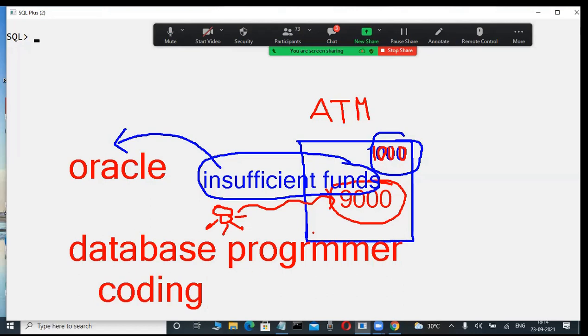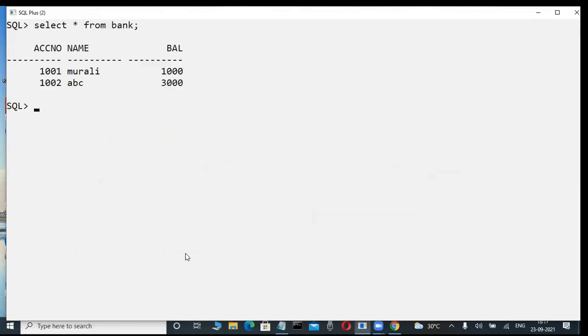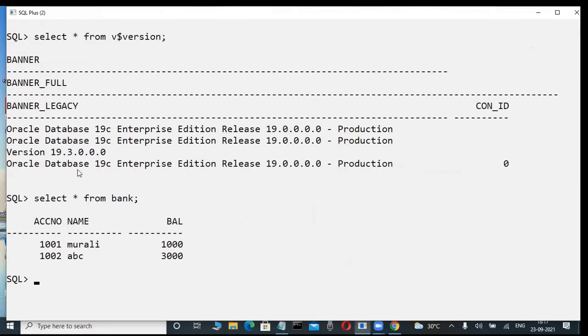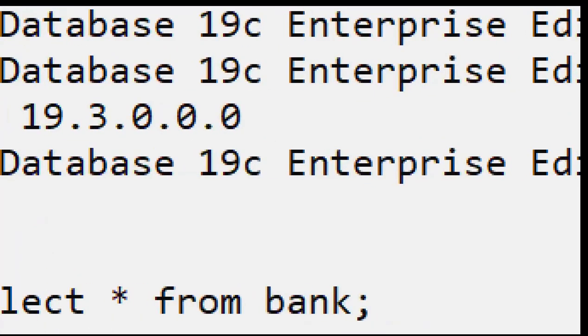Suppose they try to withdraw 500 rupees. Is it possible or not possible? Whenever they try to withdraw 500 rupees from the 1,000 rupees, then automatically it updates that 1,000 rupees into 500. To write these types of transactions, some coding is required. Those codings are developed by database programmers.